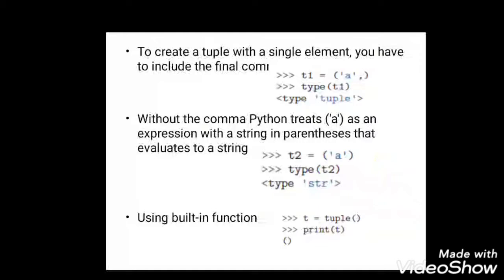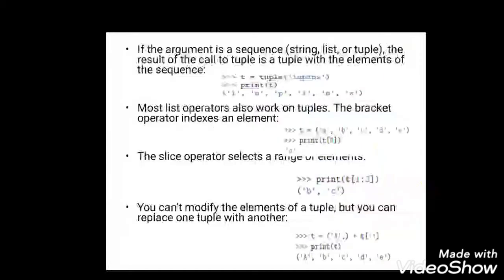And the second thing, using the inbuilt function: you can use an inbuilt function called tuple to create a tuple, right? So if an argument is passed as a list, a string or anything, as a result you will get a tuple. It will display the result in terms of a tuple. And here you can see t equal to tuple of 'lupins', right? Once you print t, it is going to print each and every character from the given string as a tuple, right?